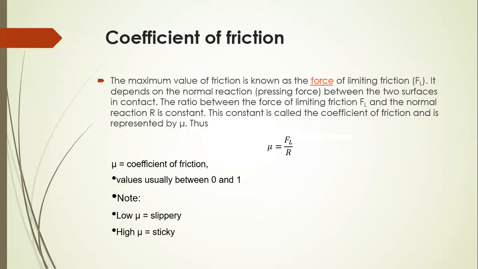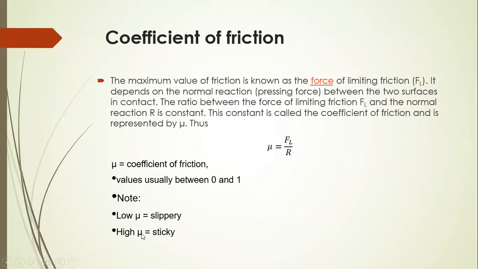Now, second is the coefficient of friction. As we know, the maximum value of friction is known as the force of limiting friction. It depends on the normal reaction between the two surfaces in contact. The ratio of the limiting friction FL to the normal reaction R is a constant, and the constant is called the coefficient of friction and represented by mu. The value of mu usually occurs between 0 and 1.